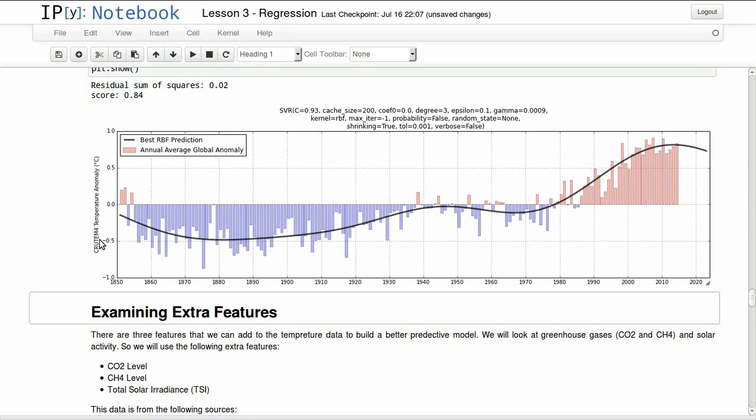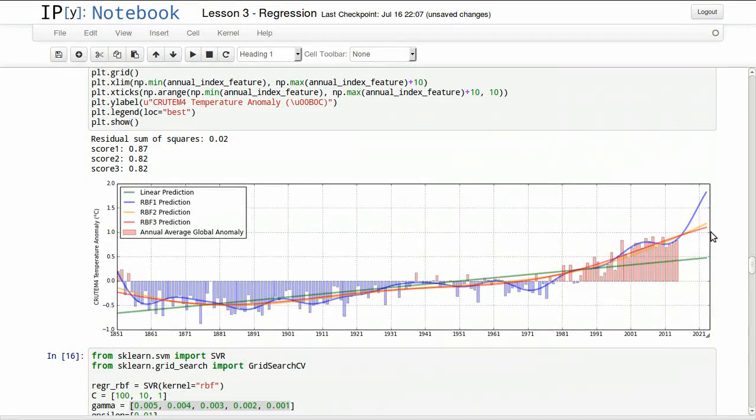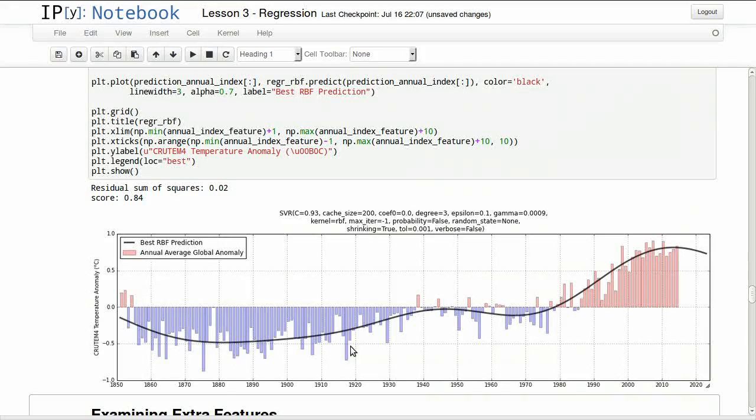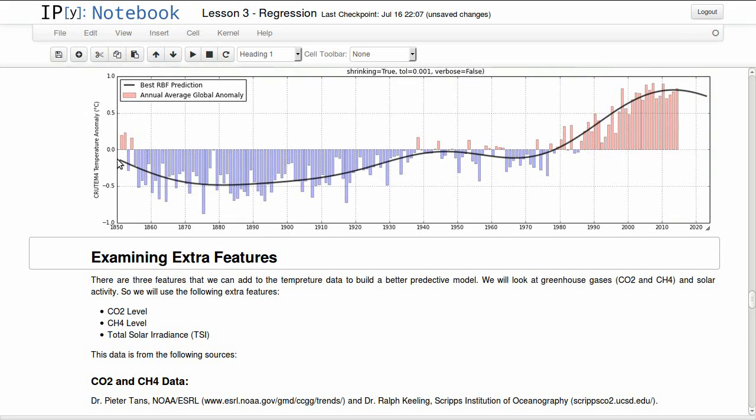We can build other models that show more of a long-term prediction, and it will show one of the predictive models that we had in here, like the yellow or red one. These are more long-term predictions, but this is just doing regression with one feature.